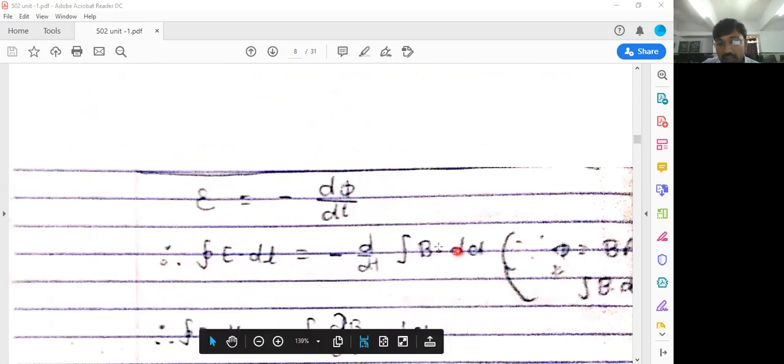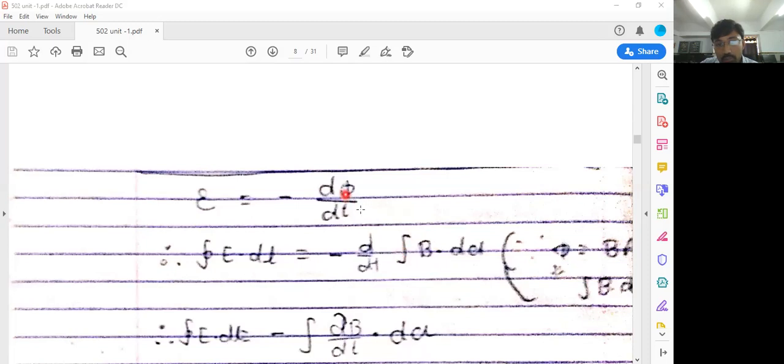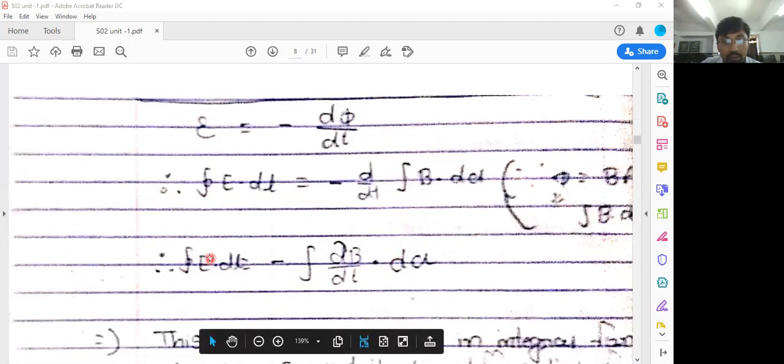Instead of EMF, we can write the closed loop integration of E dot dl, and it is equal to minus d phi by dt. Instead of phi, we can write the closed surface integration of B dot dA, because phi is nothing but the integration of B into dA, where dA is the area. So closed loop integration E dot dl is equal to minus, now we take del by del t inside the integration, so minus integration del B by del t into dA.